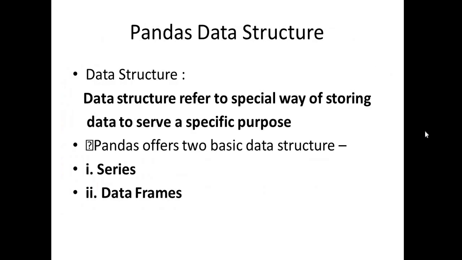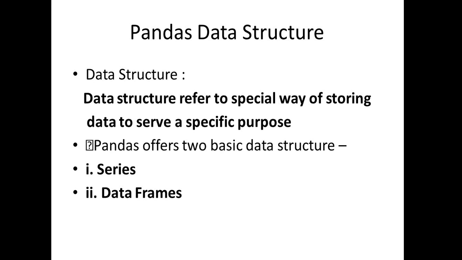As I told you, there are different data structures, different ways to store the data. A data structure is a special way of storing data to serve a specific purpose. As we discussed, pandas works on tabular data.